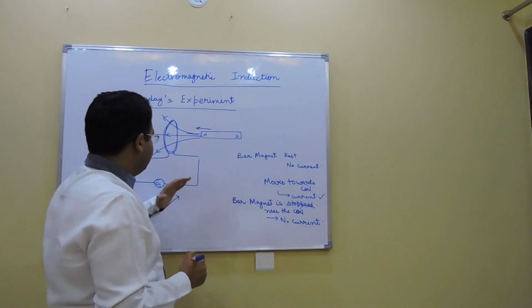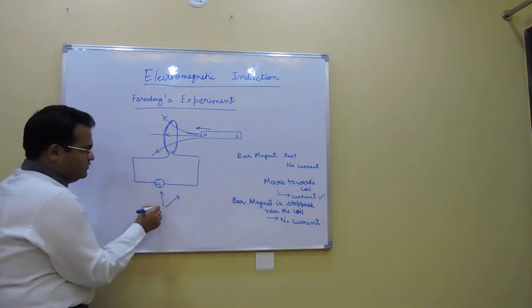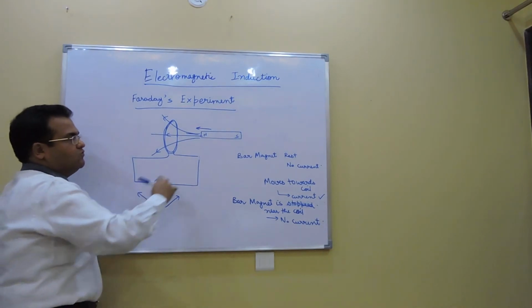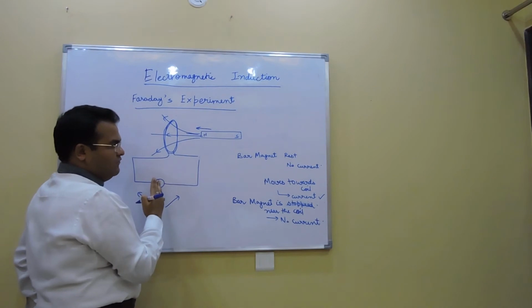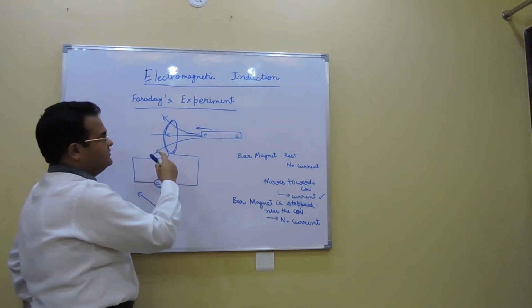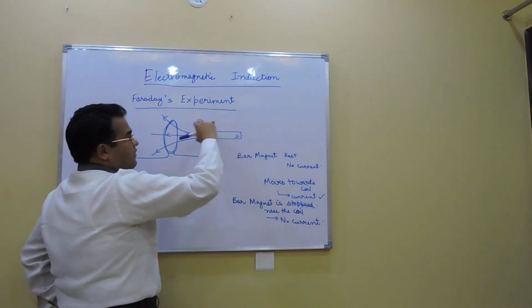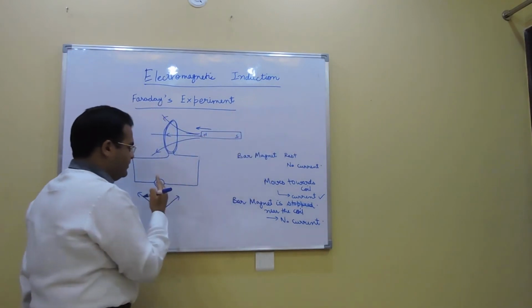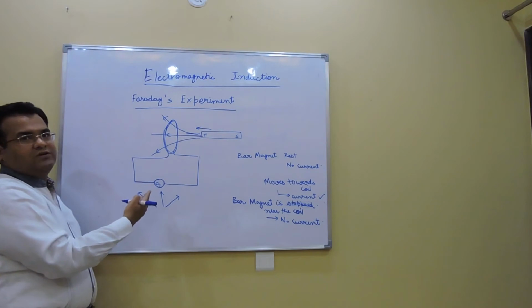Again there was current, but this time amazingly the current was in the opposite direction. When the bar magnet was brought close to the coil, there was a current in a particular direction in the coil, let's say anti-clockwise. Now when it is brought away from the coil, the current in the galvanometer is in the opposite direction, this time clockwise.